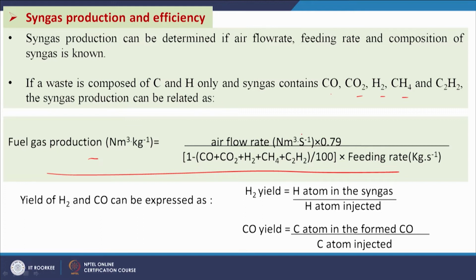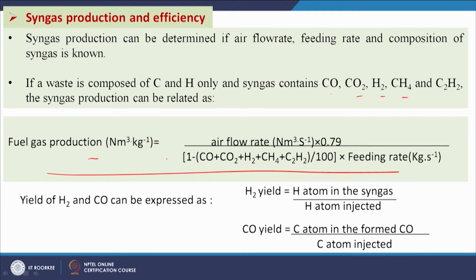So, this is the air flow rate in normal meter cube per second into 0.79, divided by 1 minus (CO plus CO2 plus H2 plus CH4 plus C2H2)/100, into the feeding rate of the solid material, which is in kg per second. This expression comes from the nitrogen balance in the air and in the syngas.